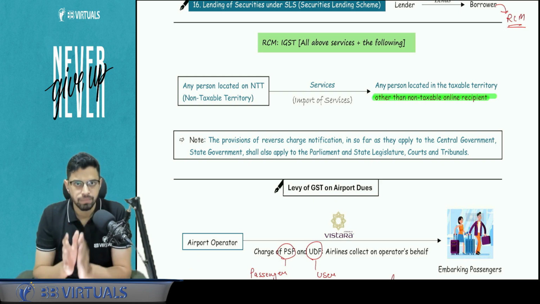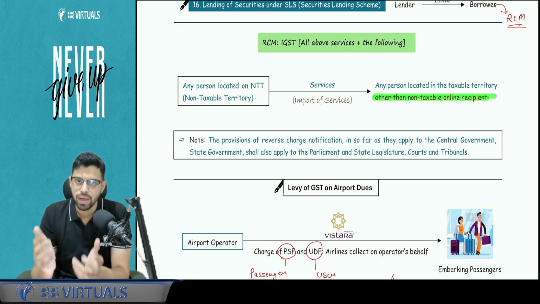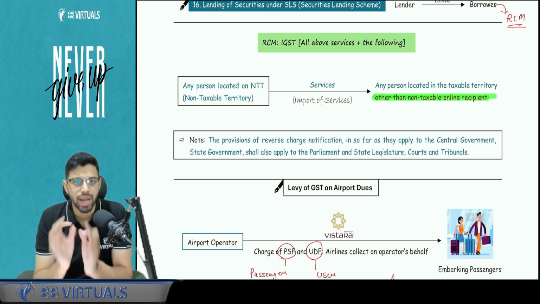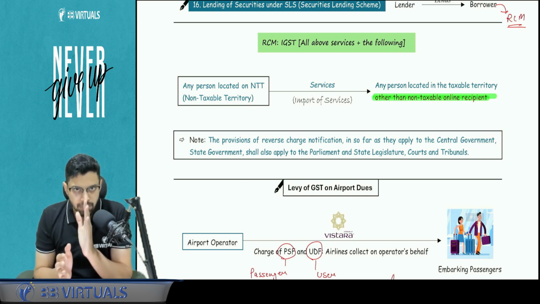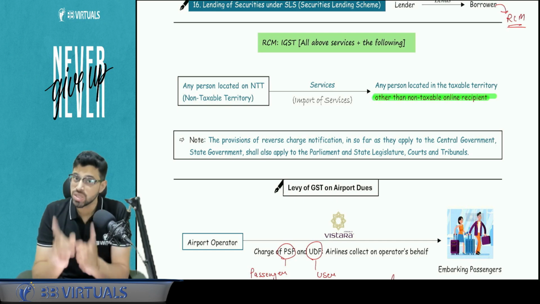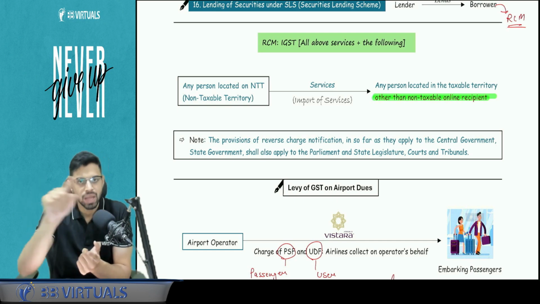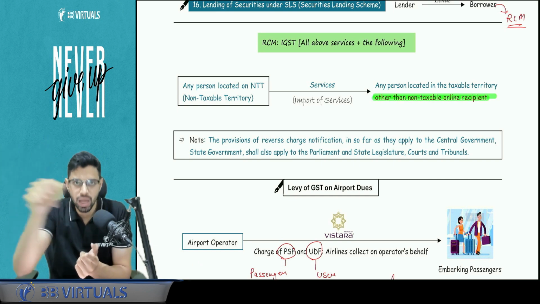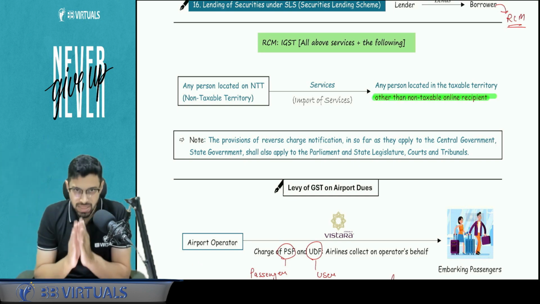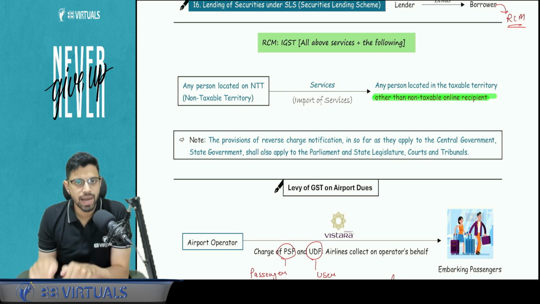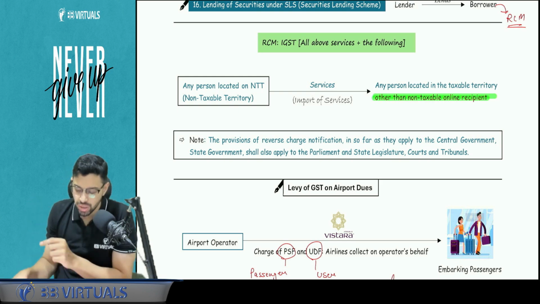You are a student, okay? One fine evening, you were reading an ebook, you liked it, and you purchased it from a UK publisher. You paid £10. You are an NTOR. Now, does it make sense if the government asks you to go under the reverse charge mechanism? Technically you went for the import of service. You are in India, the supplier is outside India, and the place of supply under section 13(12) for OIDAR will fall in India. But does it make sense to ask you to go under the reverse charge mechanism? Absolutely not. So there is an exception here, excluding the NTOR.